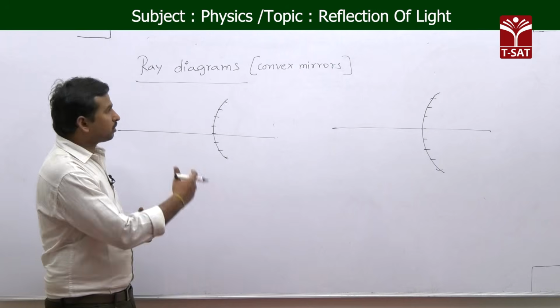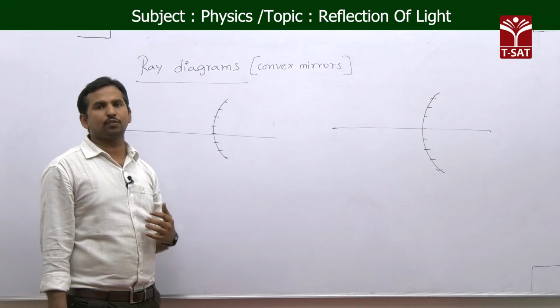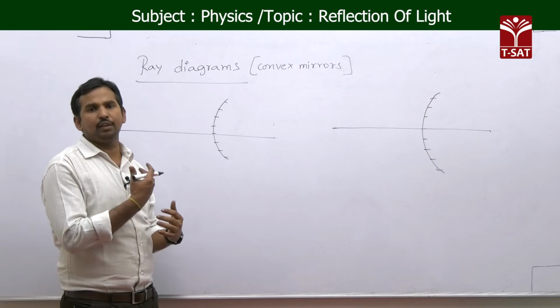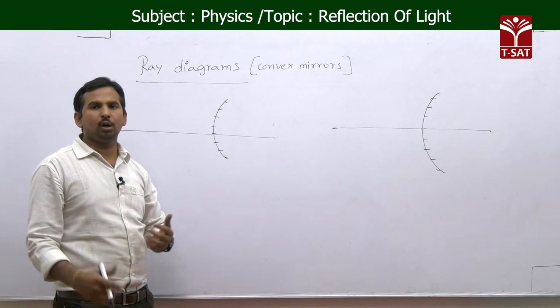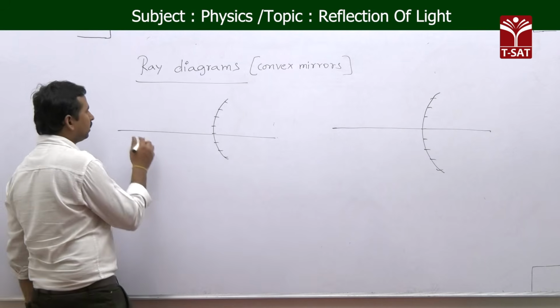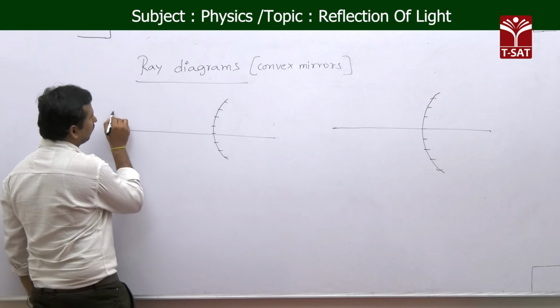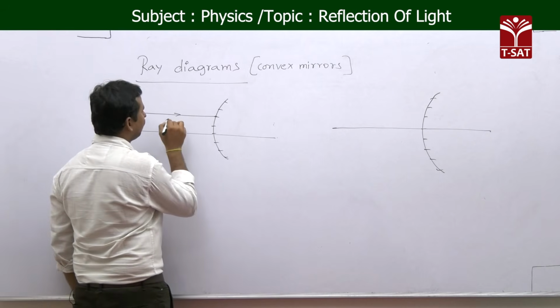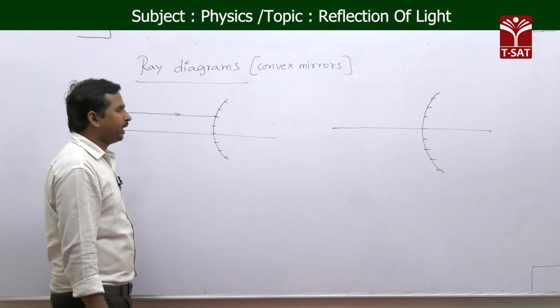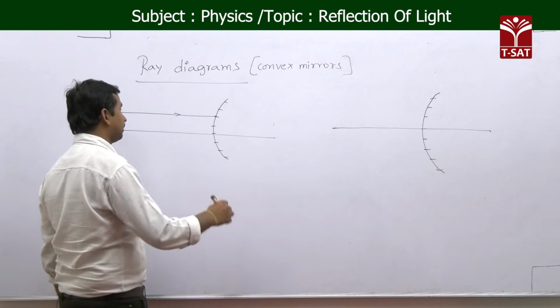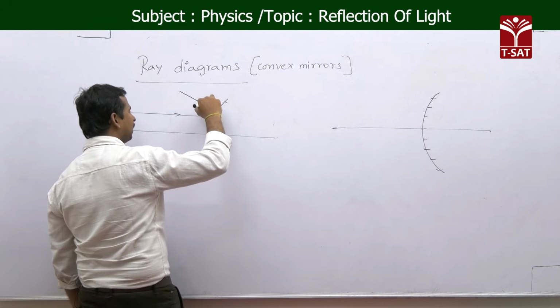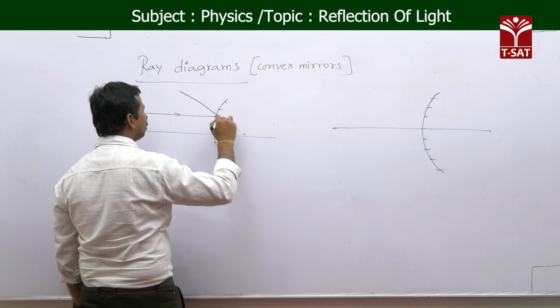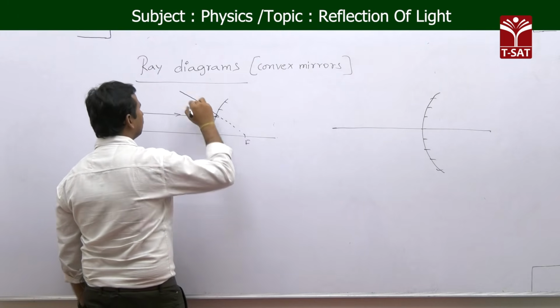Okay. Now, just like the previous positions, take the case of the convex mirror with the object at infinite distance. As we know, the light rays are coming like a parallel beam here. Now, following rule 1, if the light ray is coming parallel to the principal axis, after reflection the light ray appears to be passing through the focus like this.